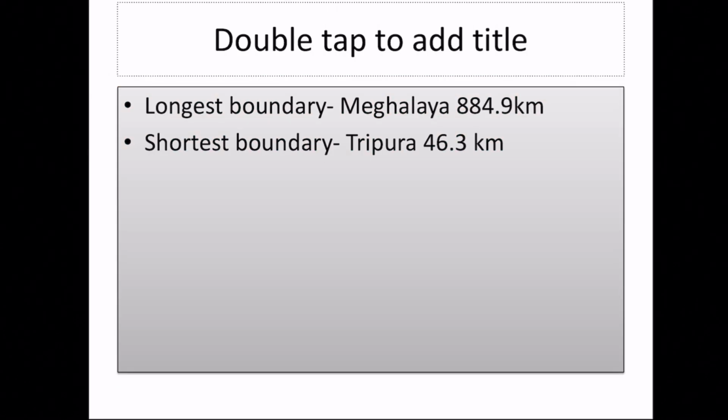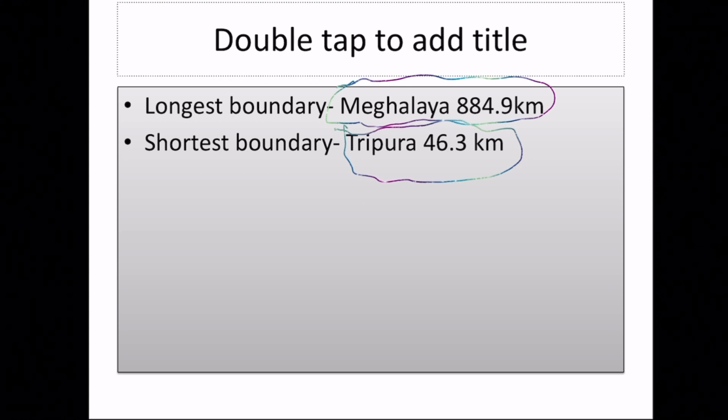And the longest boundary that Assam shares with any state is Meghalaya. Okay. Assam shares the longest boundary with Meghalaya. And the shortest boundary is being shared with Tripura. That is 46.3 km. And with Meghalaya, it is 884.9 km. Just to keep in mind, there is only one district of Assam that shares boundary with Tripura, and that is Hailakandi. Okay.